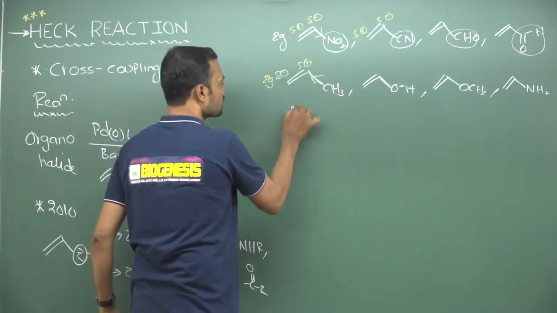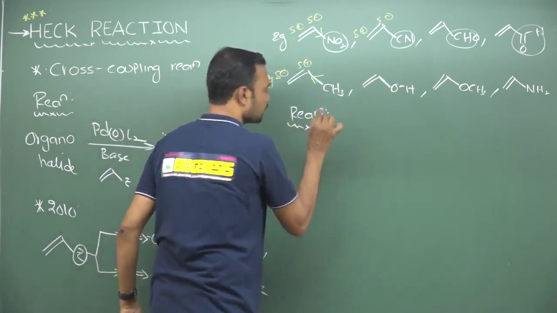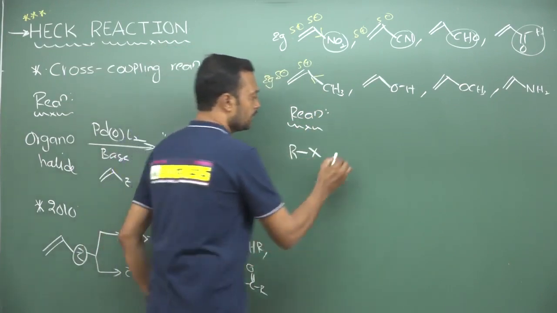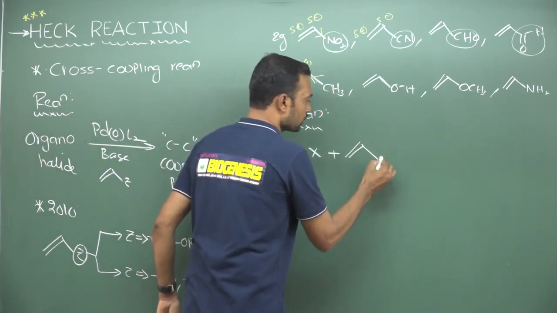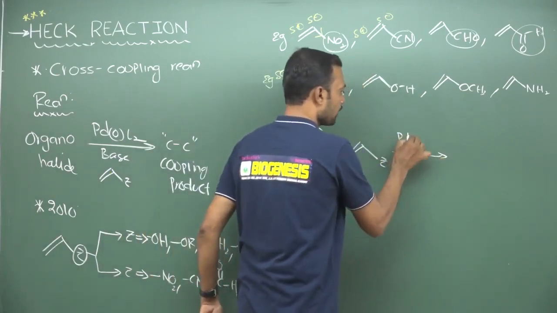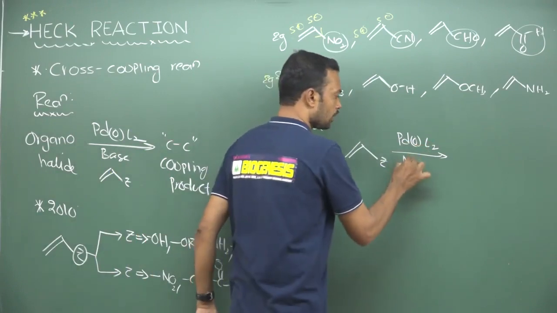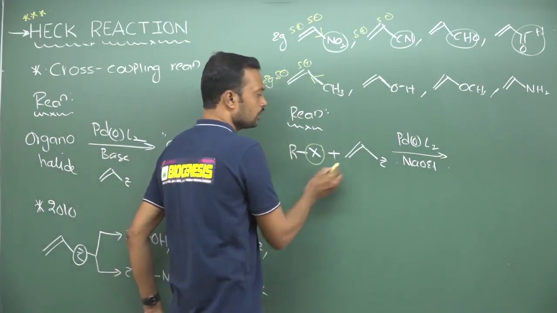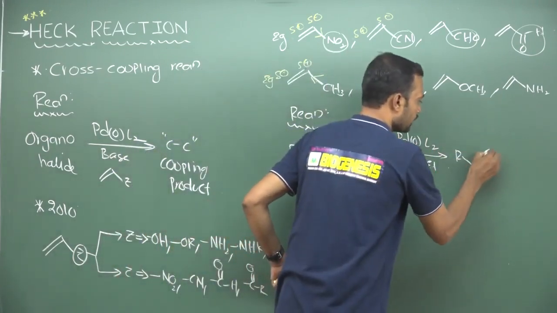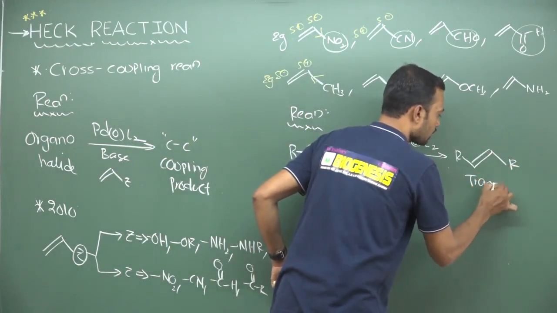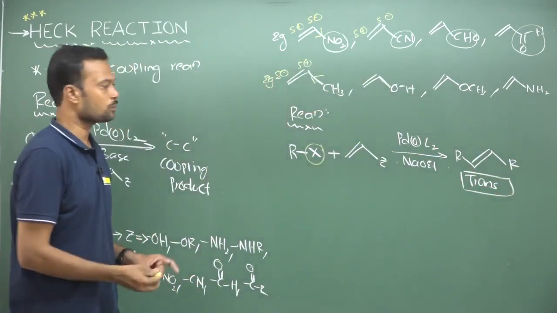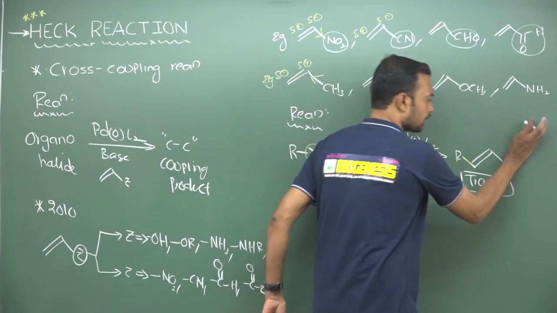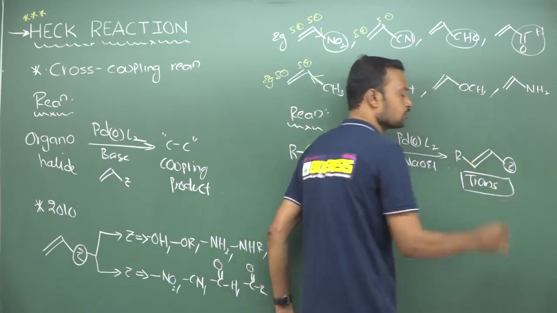And finally you will see the actual representation of this reaction. See, I am taking any alkyl halide, you may take aryl, etc. Next, it is going to react with an activated olefin in presence of palladium 0 having two ligands. Now here I am using a base. Finally, see here, remove this halogen and remove one of the hydrogens, and finally there is a trans olefin as the resultant answer. So this is a new CC product between this alkyl and this particular group. Here R is nothing but you can take any donor or withdrawer, so that's why I would like to write that in the form of a Z.